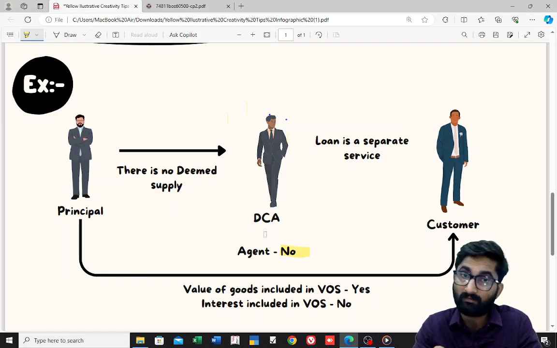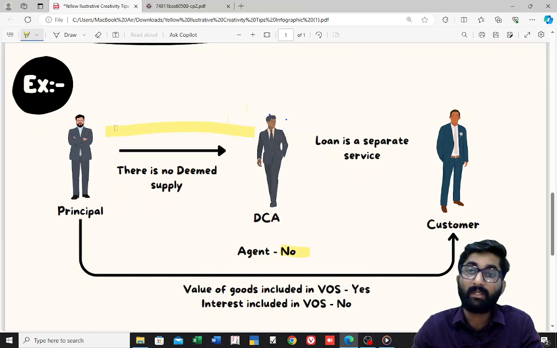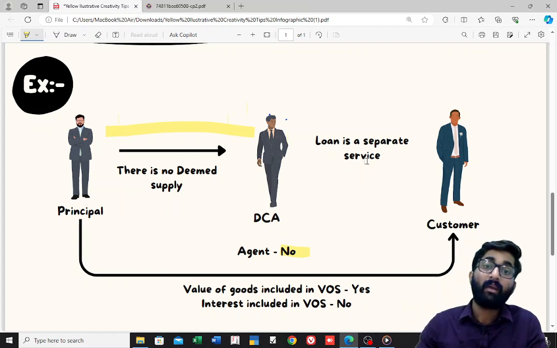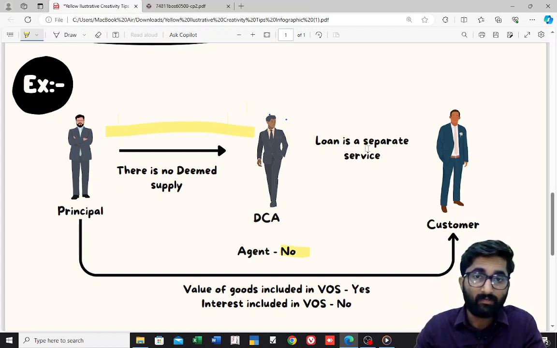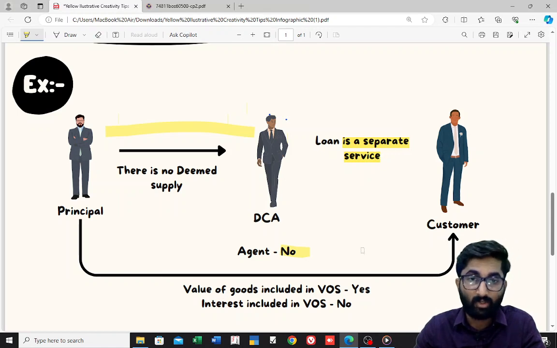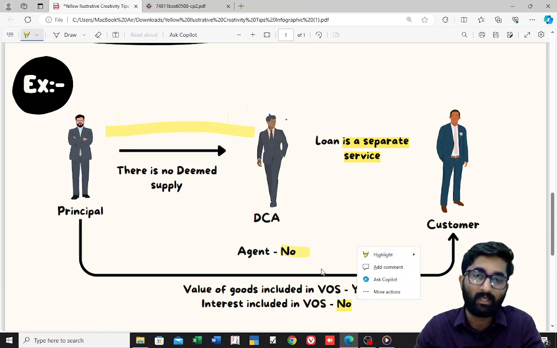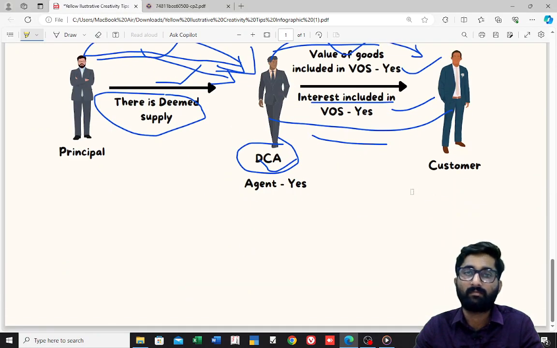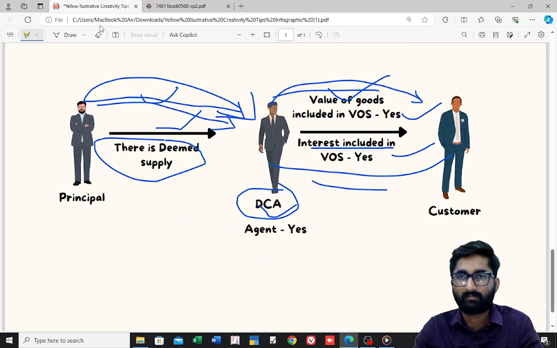Now, what will happen, sir? He is not the agent. That means he is issuing the invoice in the name of principal. And any loan, the short-term credit which is given by the del credere agent to the customer, is a separate service, so it is not included in the value of supply. Any interest which is paid by the customer to the del credere agent is not included here. Only the value of goods is included. Same thing, but reversed here. In this case, it is the opposite. I hope you understood this.